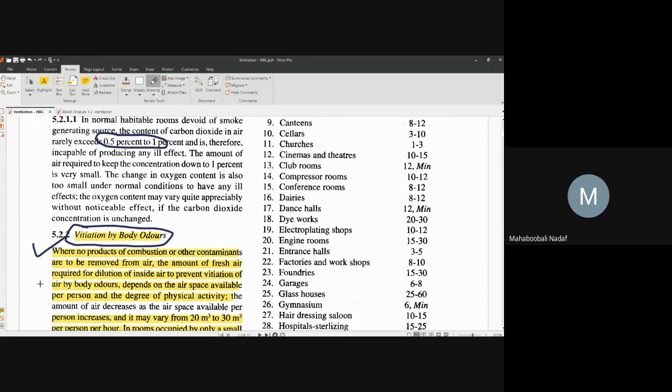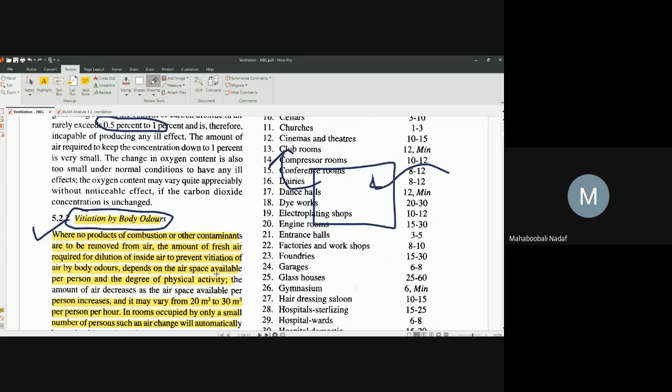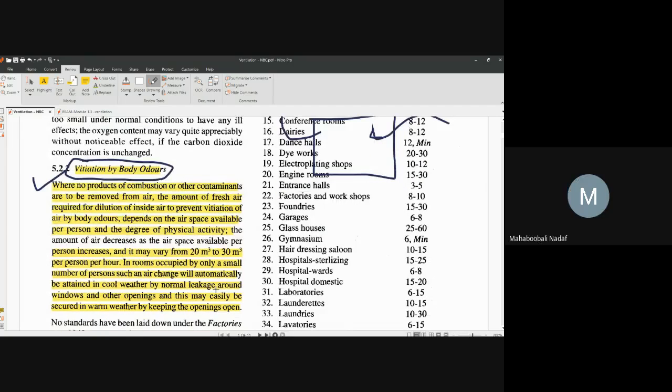To remove that body odor, sufficient air as well as air movement, in terms of speed, you have to mention. In a room, to remove the vitiation by body odor, how much air should come in and how much air should go out? That is what we call vitiation by body odor. Is that point clear?